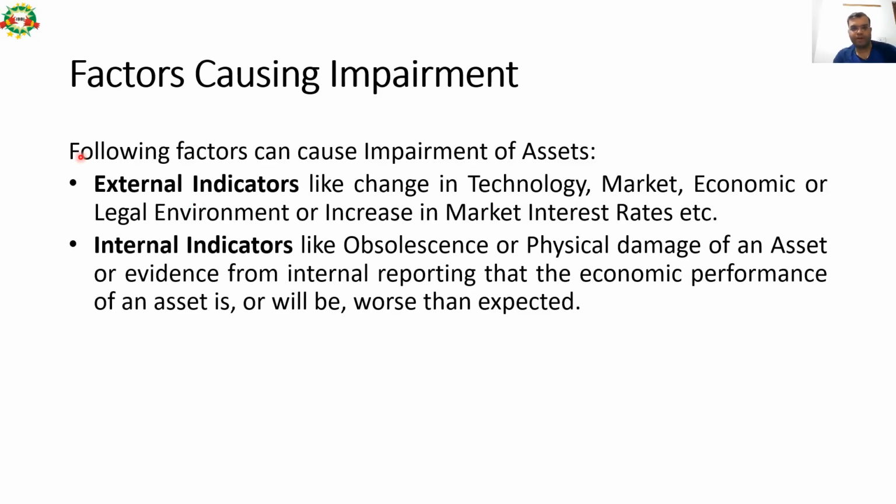Factors causing impairment. Broadly speaking, there are two types of factors: external factors and internal factors. External factors are like change in technology, market, economic or legal environment, or increase in market interest rates, etc. Internal factors can also cause impairment of assets. Internal indicators could be like obsolescence or physical damage of an asset, or evidence from internal reporting that the economic performance of an asset is or will be worse than expected.